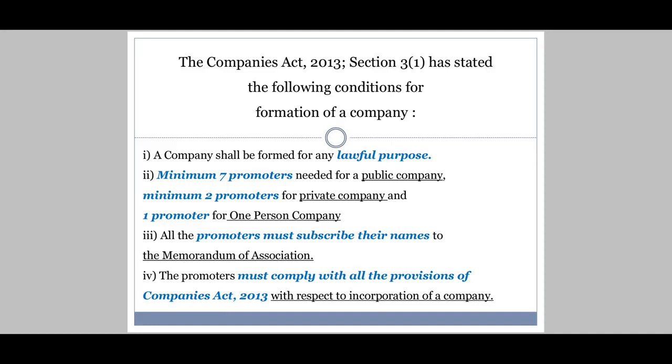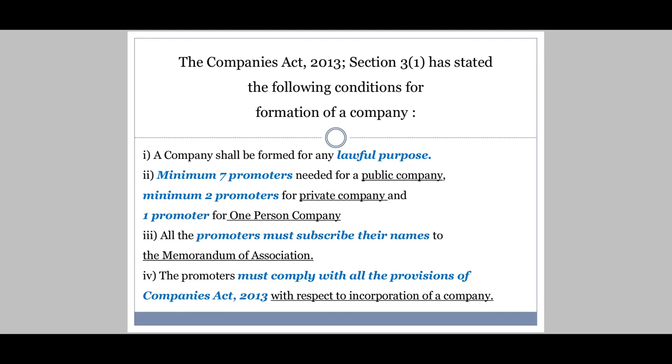The business should be legal. The very first thing. Second, minimum 7 promoters, as we have already seen this criteria: minimum 7 promoters in case of a public company, minimum 2 promoters in case of a private company, and 1 promoter in case of a one person company should be there.